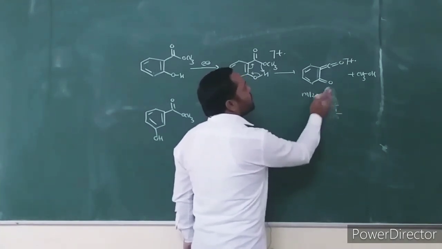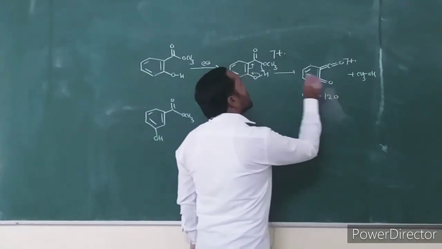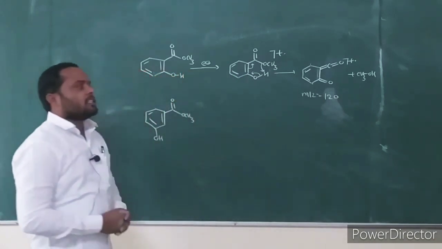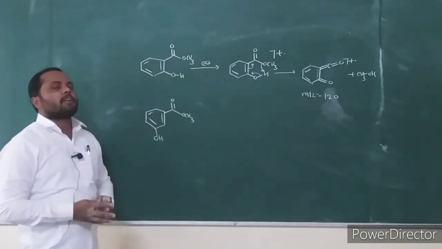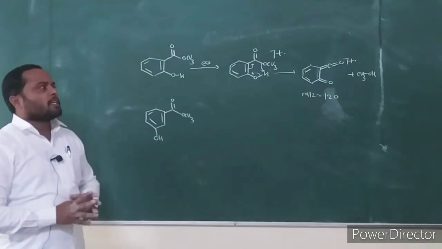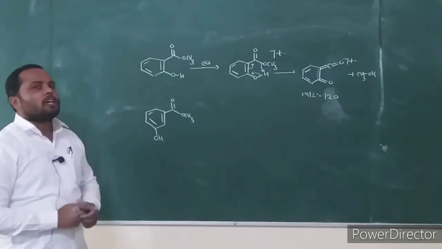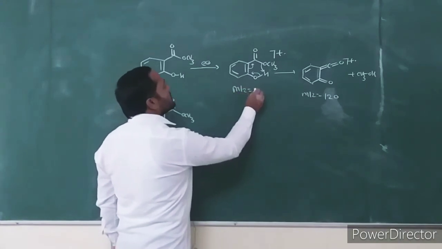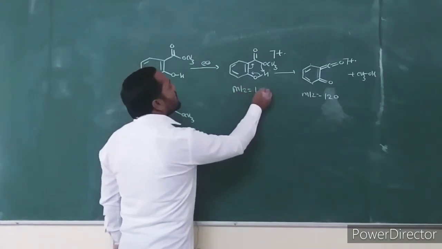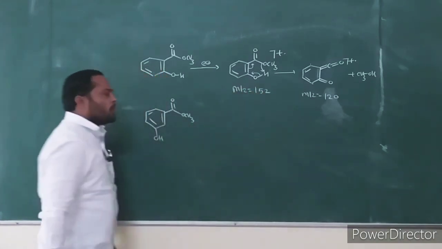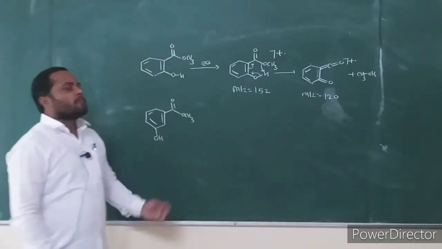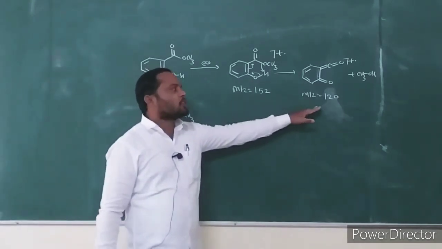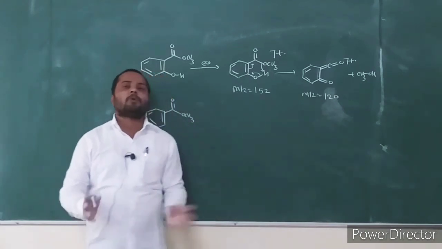This fragment ion is formed at mass to charge ratio 120. Generally, this molecular ion has mass to charge ratio 152.